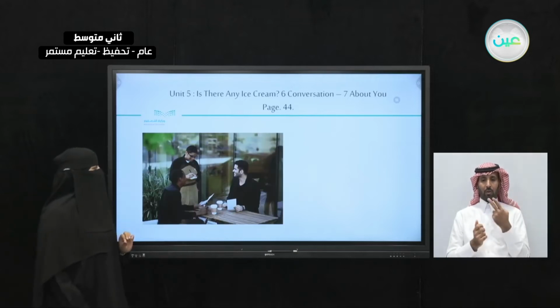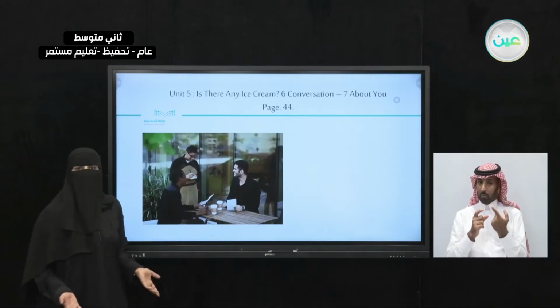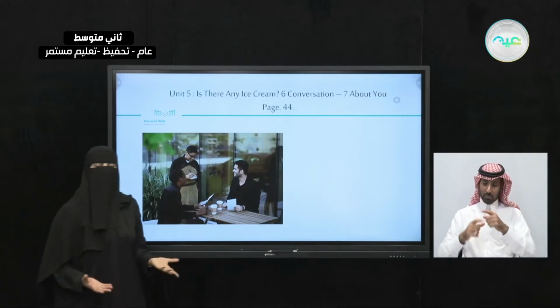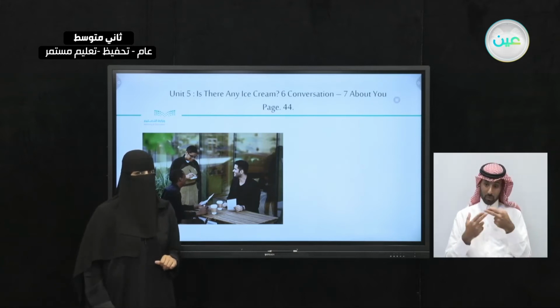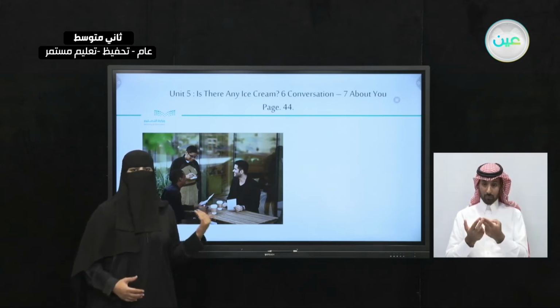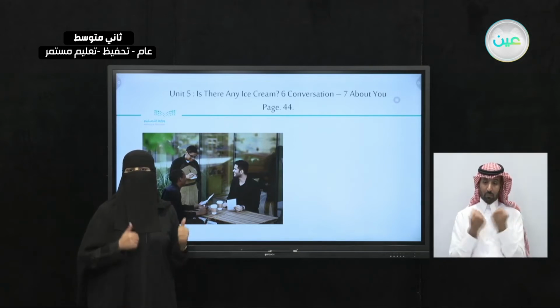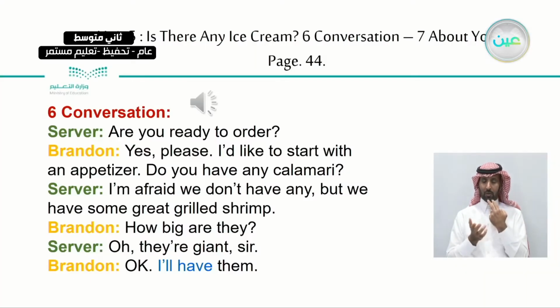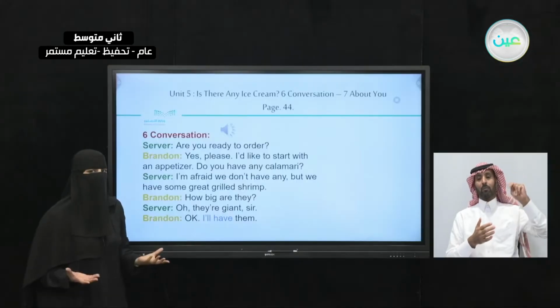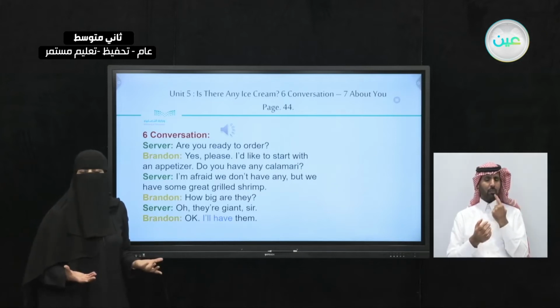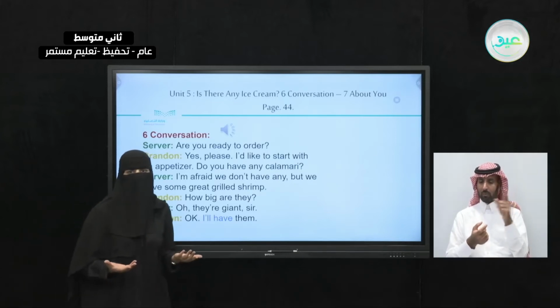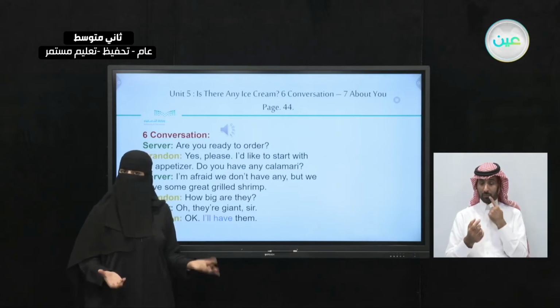Let's take a look here. What can you see? The waiter and the customer are sitting at the table and trying to order food. Do you think you're ready to order food? It's okay. We're going to practice ordering food here until you can do it well. There's a conversation between the server and a boy. His name is Brandon. Listen to the conversation between the server and Brandon. How are they going to order the food? What's the question going to look like? How is Brandon going to reply to these questions?